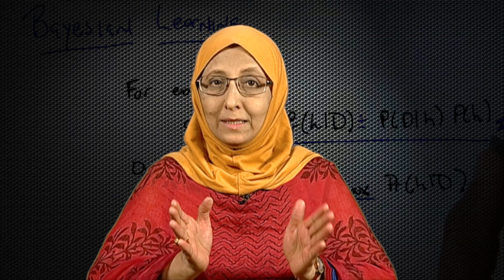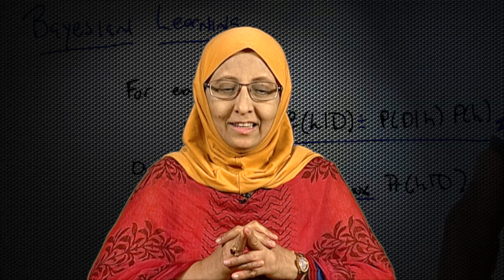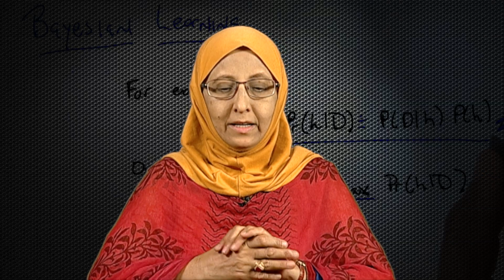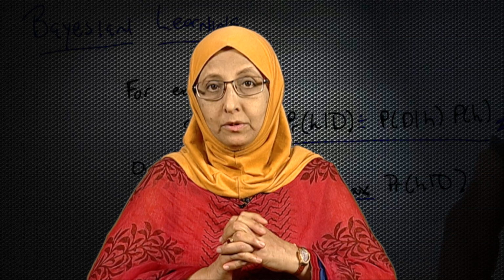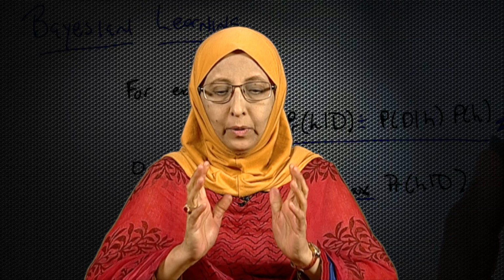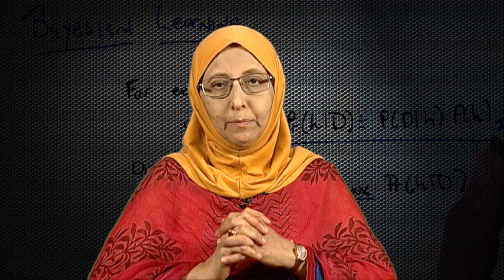Now, for this, mathematicians or statisticians give it a beautiful name. They call it the maximum a posteriori hypothesis, or the MAP hypothesis. Let us look at this equation for the maximum a posteriori hypothesis.